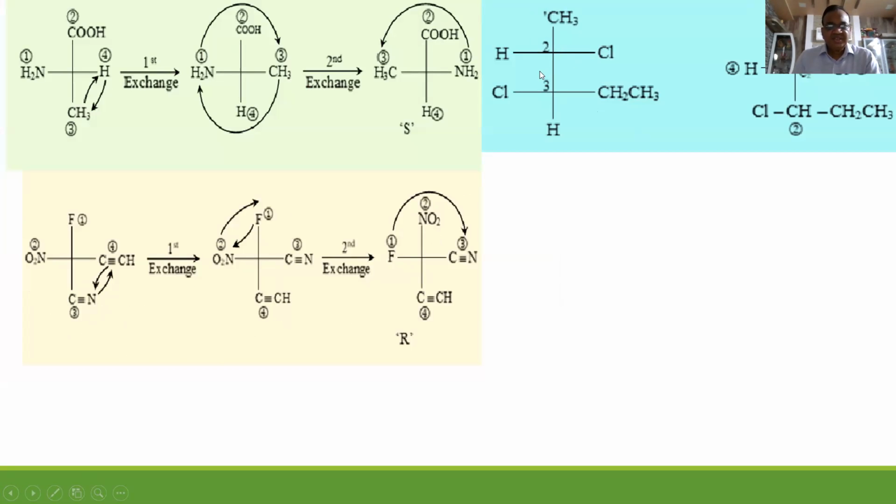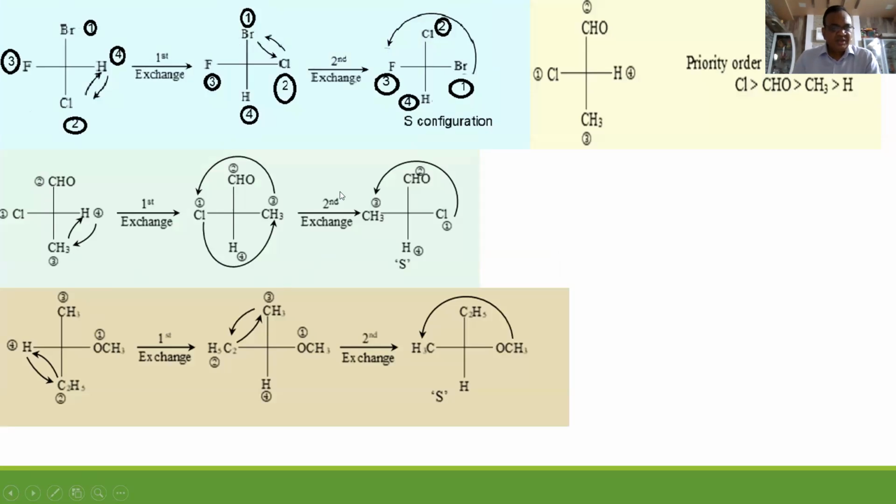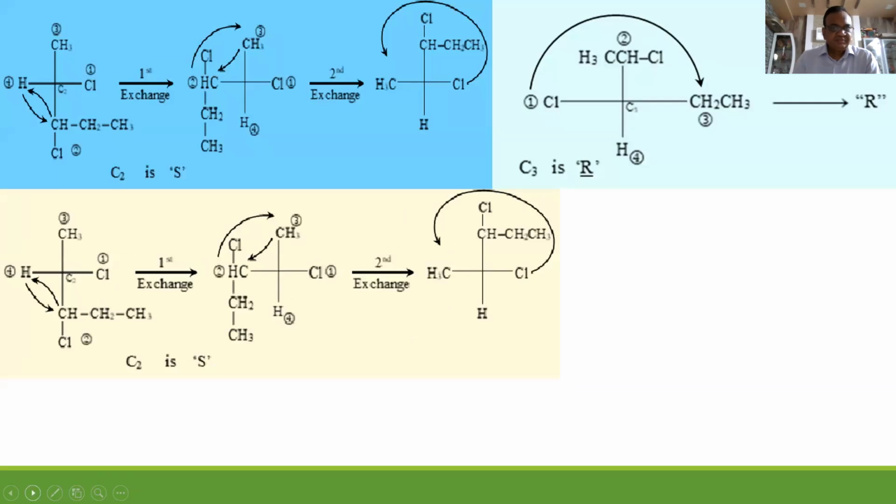So what is there at C2 and C3 we have written. At C2, it is coming to be S. How is it coming to be S? Yes. And at C3, it is coming to be again R. 1, 2, 3.